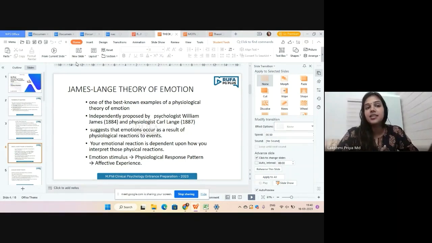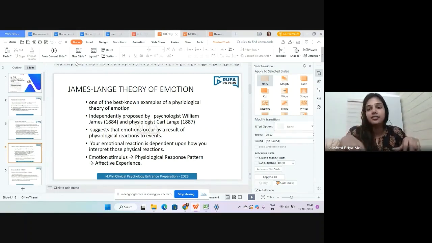According to this theory, which is very simple and a well-known physiological theory, suppose we are exposed to a particular stimulus. On seeing the stimulus, there will be some biological reactions inside our body, like increased heartbeat, increased palpitation, increased blood pressure and increased sweating. As a result, we will have fear.